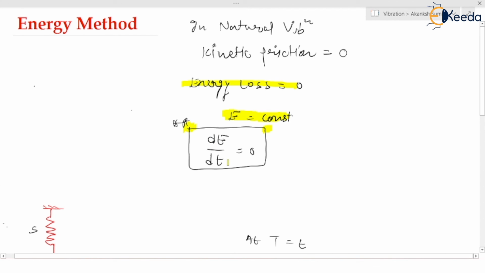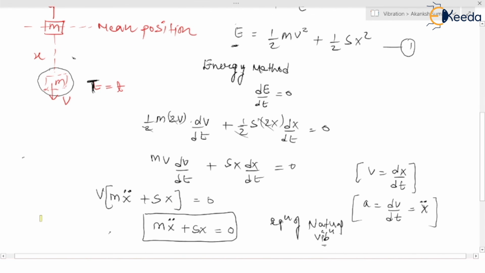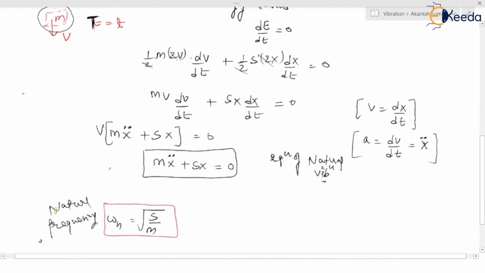You have to apply this dE upon dt is equal to 0 in the questions you get in the examination. We just applied dE upon dt is equal to 0 and got the equation, and we know how to calculate the natural frequency once we find the equation of natural vibration. So this is the procedure of the energy method. I hope you understand this complete procedure. Now we will do the questions of this method, so it will be easy to understand.